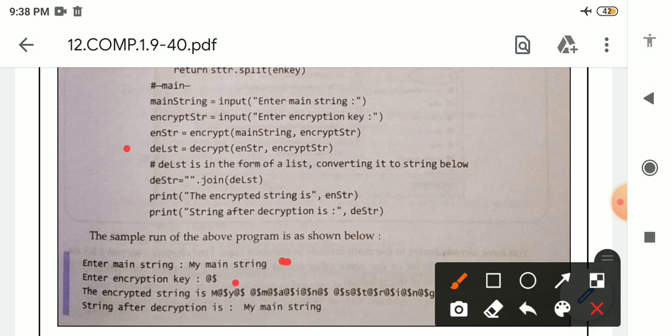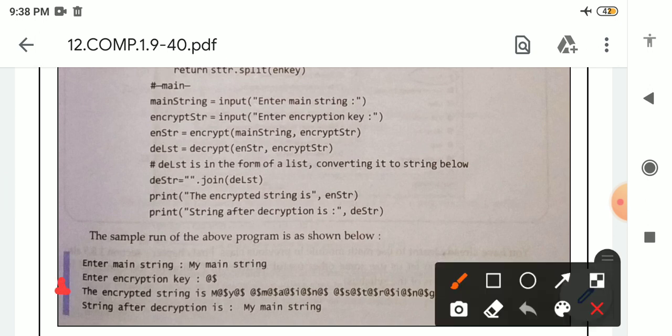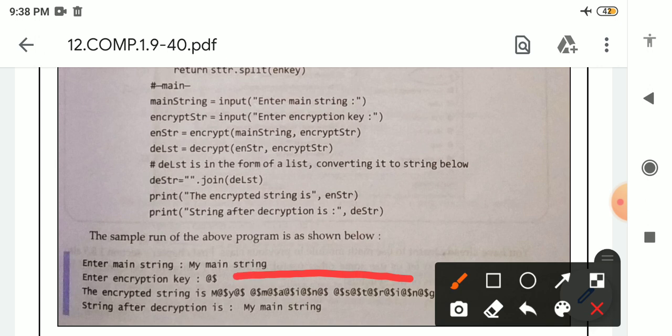When this line executes, this function will execute, which means the encryption function. So we will get output like this. See this line. The encrypted string is M. M is there, after that at the rate dollar. After that Y, at the rate dollar. In this form, we will get the output. This is the encrypted form.